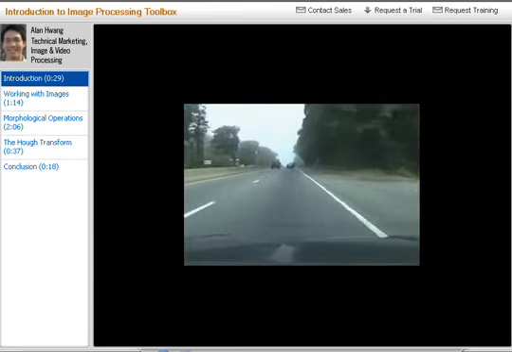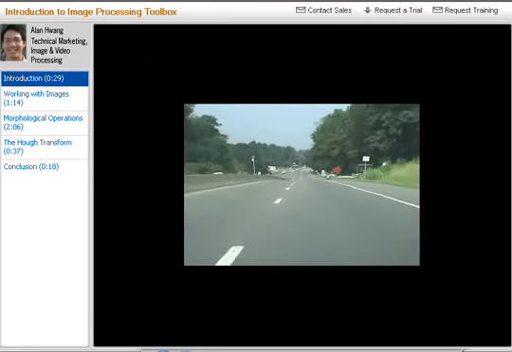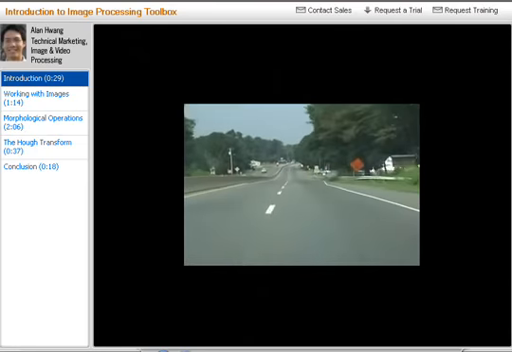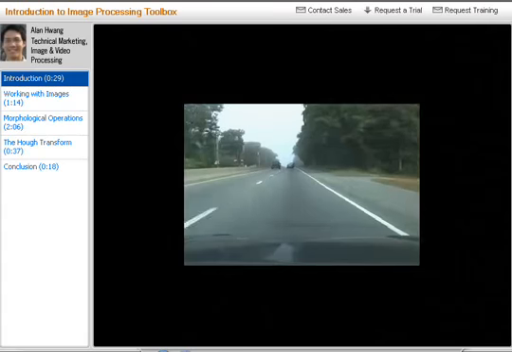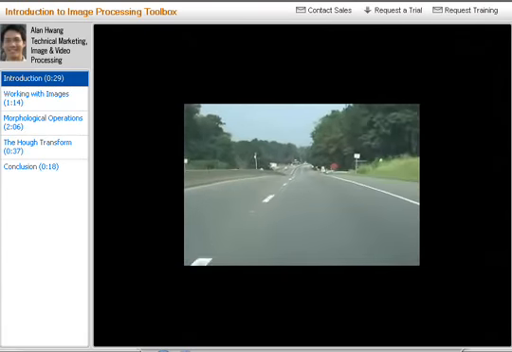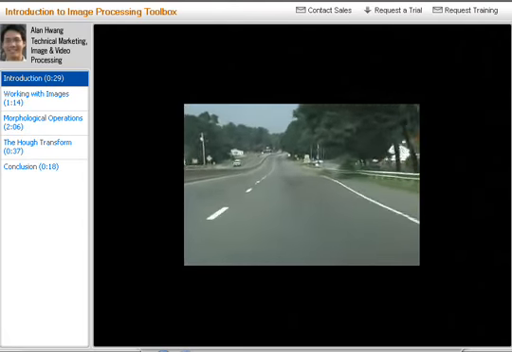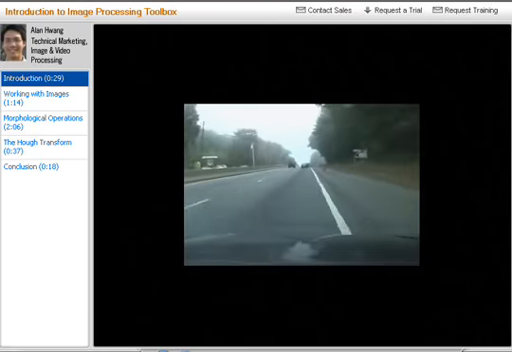I'll use the example of finding lane markings in an image of a street to explore the features of our software tools. Through this example, we will explore several image processing concepts, such as segmentation, morphology, image statistics, and Hough transforms. Now, I'd like to give you a brief tour of MATLAB technical computing software and Image Processing Toolbox.